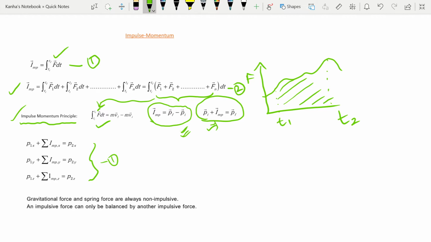So I have written it down in three parts: in the x direction, the y direction, and the z direction. Questions have previously been asked from here, and I have made a note of two important points for you. First of all, gravitational force and spring force are always non-impulsive. They're not impulsive forces. And the second point is that an impulsive force can only be balanced by another impulsive force. So if a force leads to an impulse on a system, then in order to cancel it, you need another impulsive force.